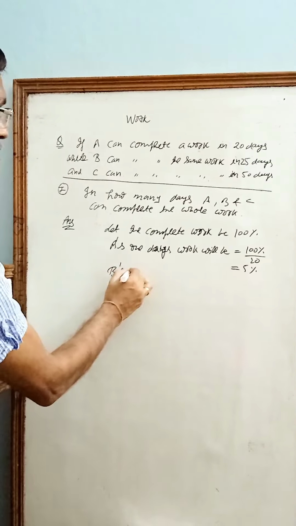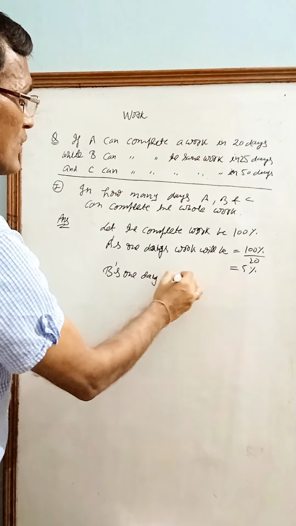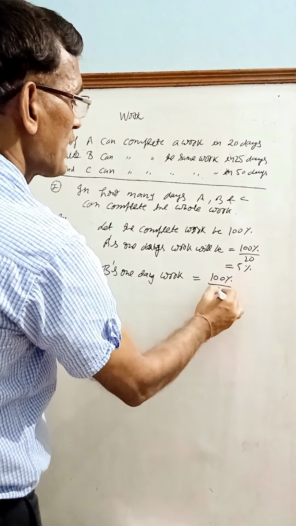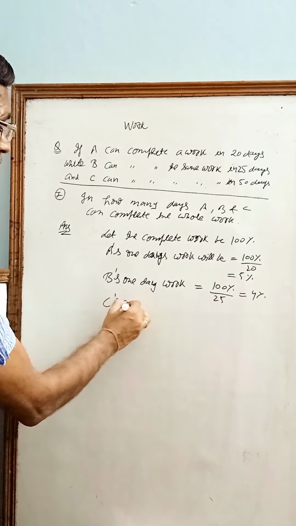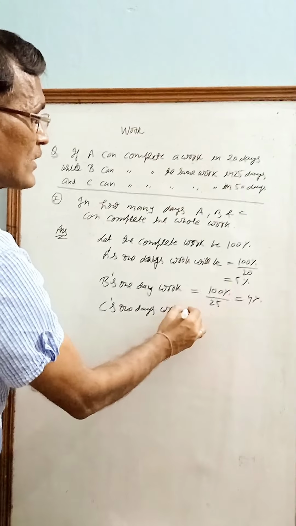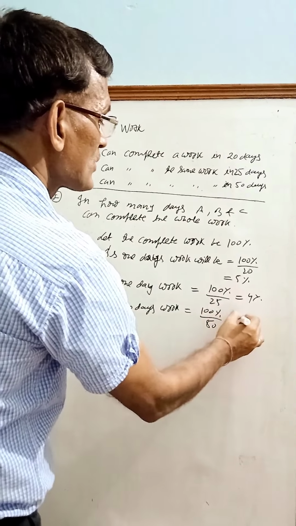B's 1 day work is 100% upon 25, that is 4%. C's 1 day work is 100% upon 50, that is 2%.